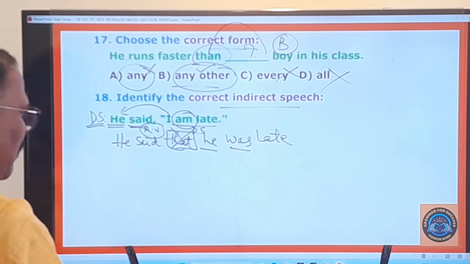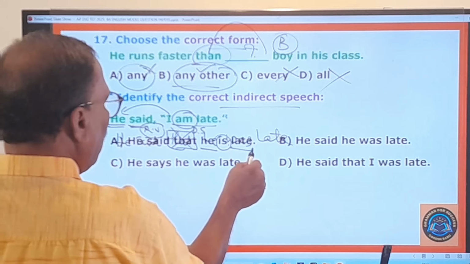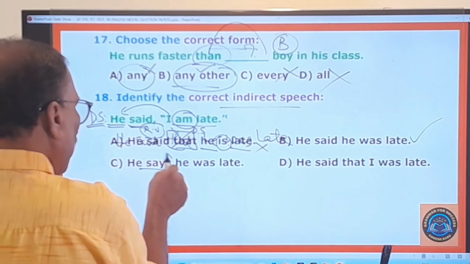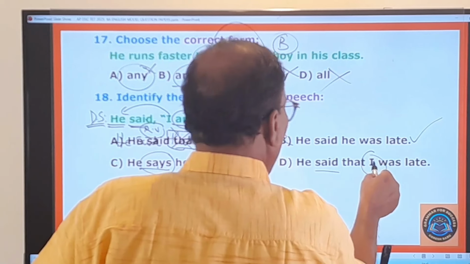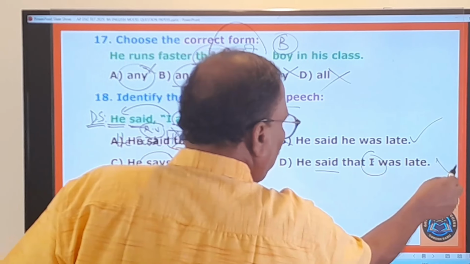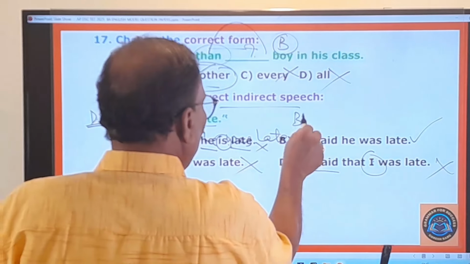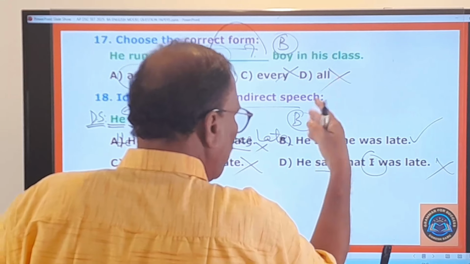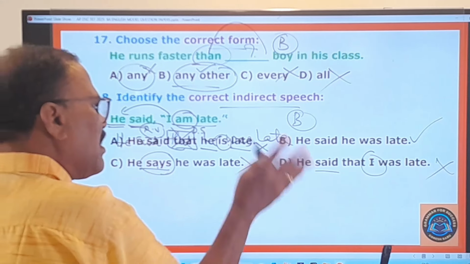And now let us look at the given options. He said that he is late, so is is not turned into was, therefore this is wrong. He said he was late, this is right. He says, no, when said is there, how can it be says? Therefore this is wrong. He said that I was late, I should be turned into the subject of the reporting verb, but here it is not so, and therefore this is wrong. So A, C, D are wrong, only B is the right one. He said he was late. Here the connecting word that is dropped. Even then, it is a 100% correct sentence, right?